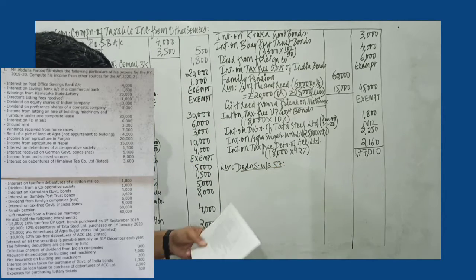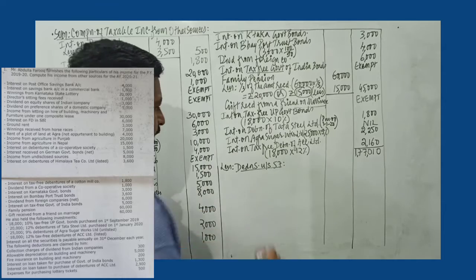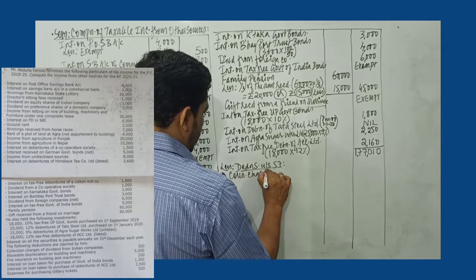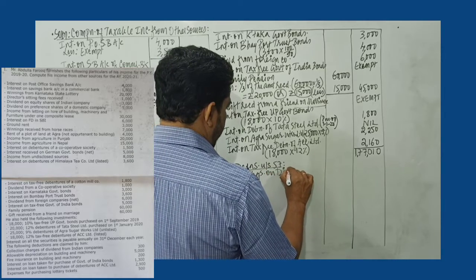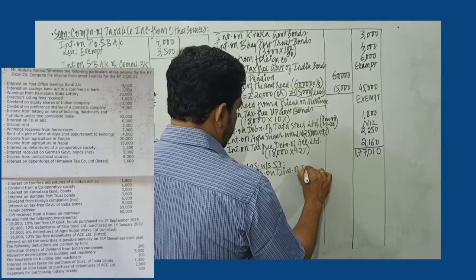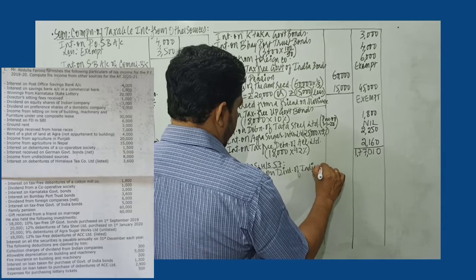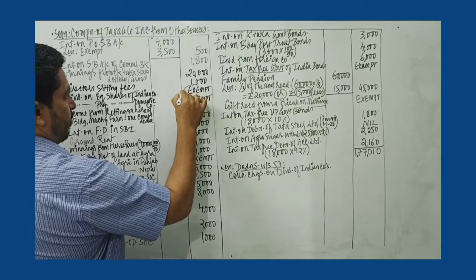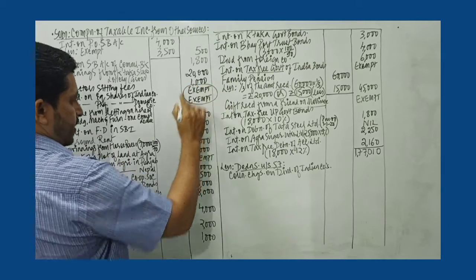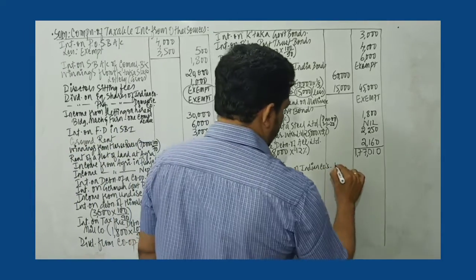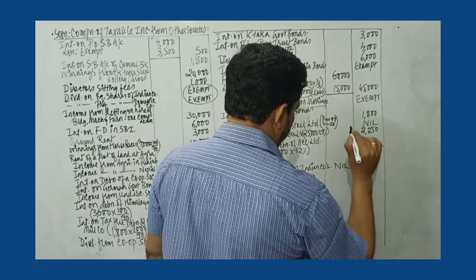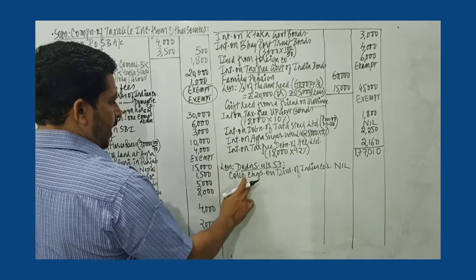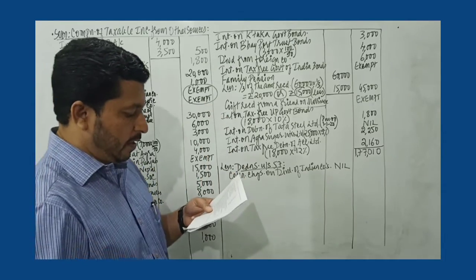Deductions under section 57. So let's look at the number. Collection charges on dividend of Indian companies. Point to note, Indian companies' dividend are totally exempt from tax. Incomes which are exempt, even expenses are not deductible. So I record nil. Since this income is exempt, expenses are not deductible.